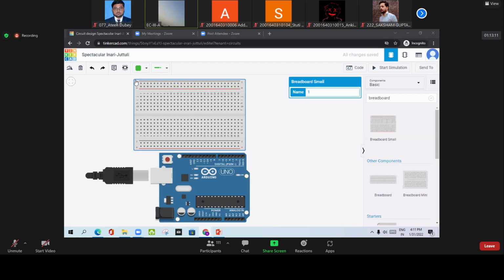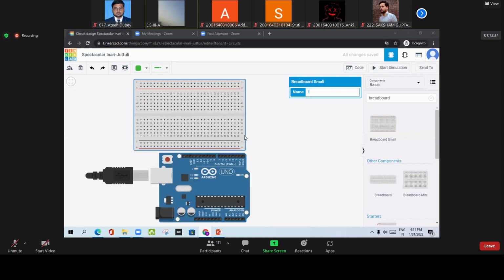Similarly, all the horizontal pins here are shorted. I think everybody understood. These are shorted and these are shorted, but not both. These 5 are shorted and these 5 vertical ones are shorted. So these are the vertical connections and these are the horizontal connections.